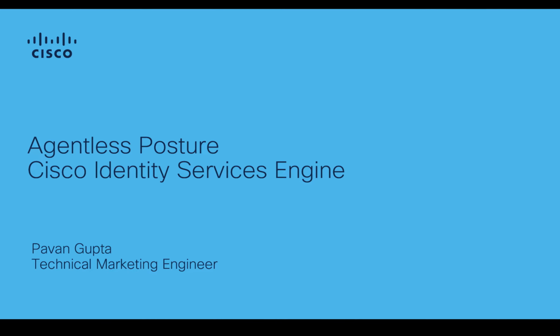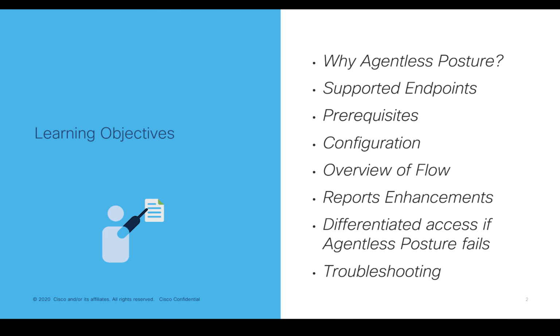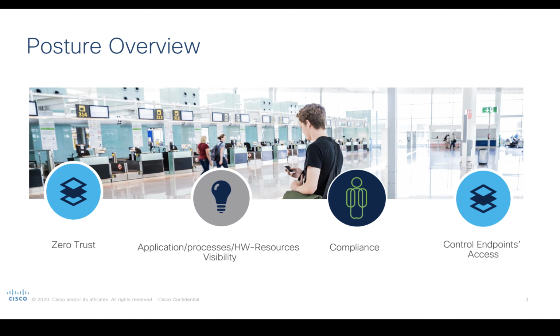In this video, we'll talk about agentless posture functionality provided by Cisco Identity Services Engine. By going through this video, you'll get to know why there is a need for agentless posture, what the supported operating systems are, and what prerequisites are required on the endpoint side for a successful agentless posture flow. We'll also go through the configuration required on ISE by talking about the overview of a flow, enhanced reports and differentiated access in case of an agentless posture failure. Finally, we will discuss the troubleshooting tools available. Let's get started with the posture overview.